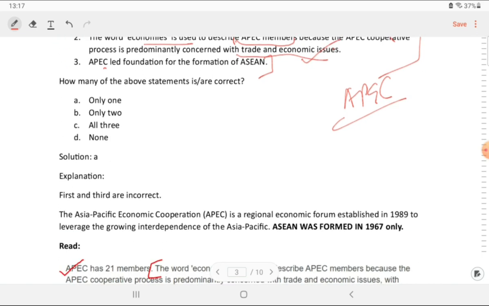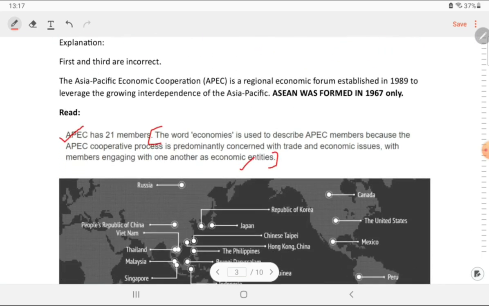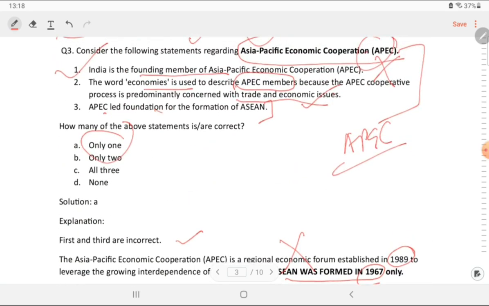Now you see here only one is correct. The first and third are incorrect options, because ASEAN was formed in 1967 and APEC was formed in 1989, so how can it lay its foundation? ASEAN was formed long before. So the third statement is incorrect. Okay, the third statement is incorrect.